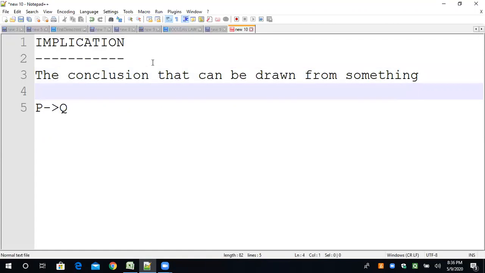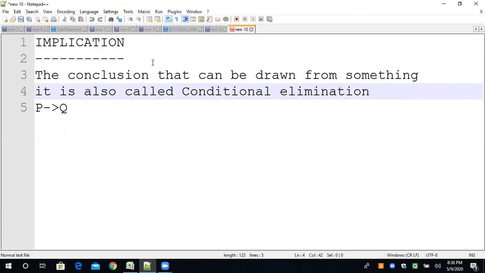And it is also called conditional elimination. Okay. So P conditional Q. In the simplification form, P conditional Q, this forward arrow indicates the conditional.